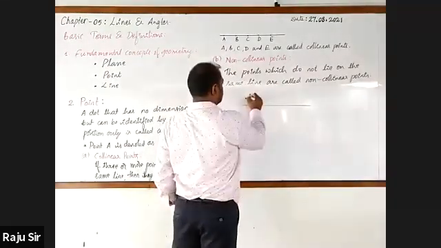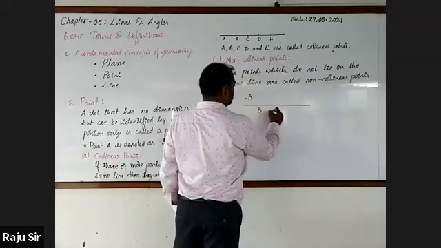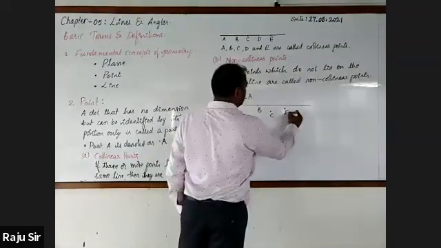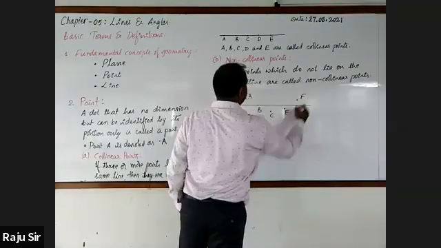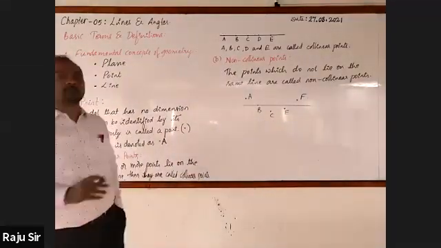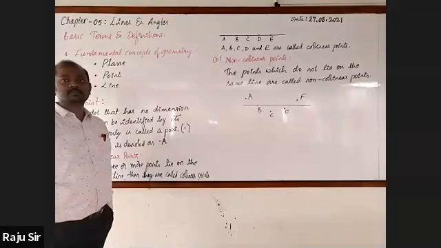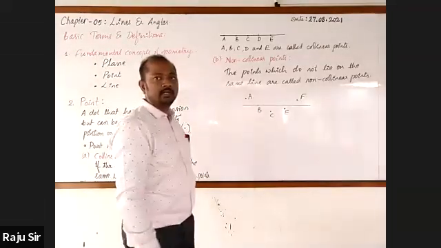Here, point A, point B, point C, point E, point F. These are the points which do not lie on the same line. Therefore, they are called non-collinear points.